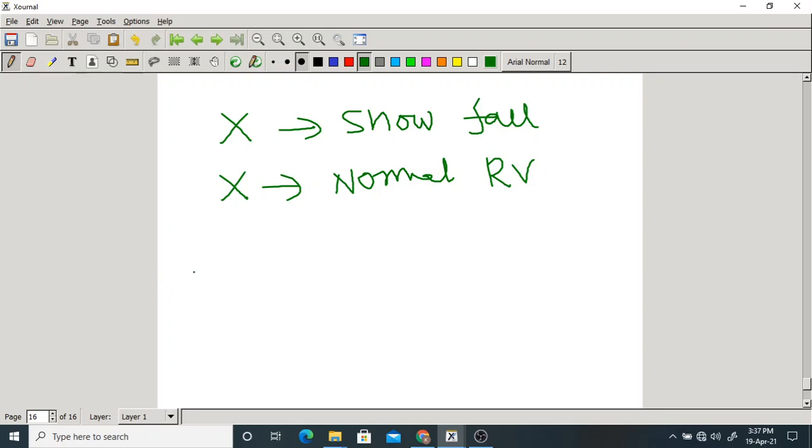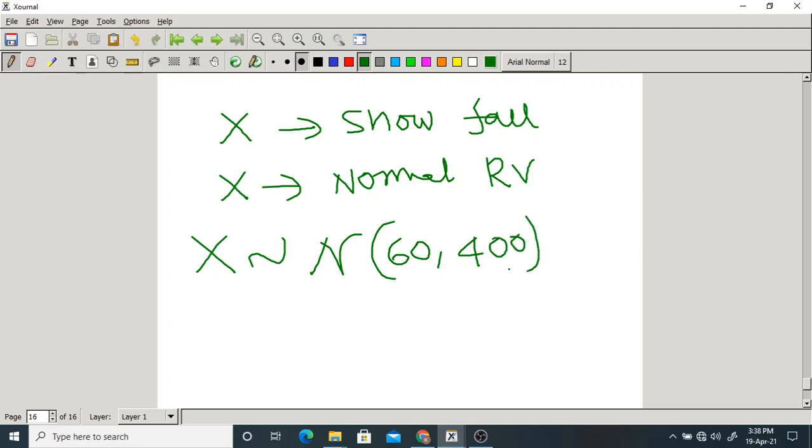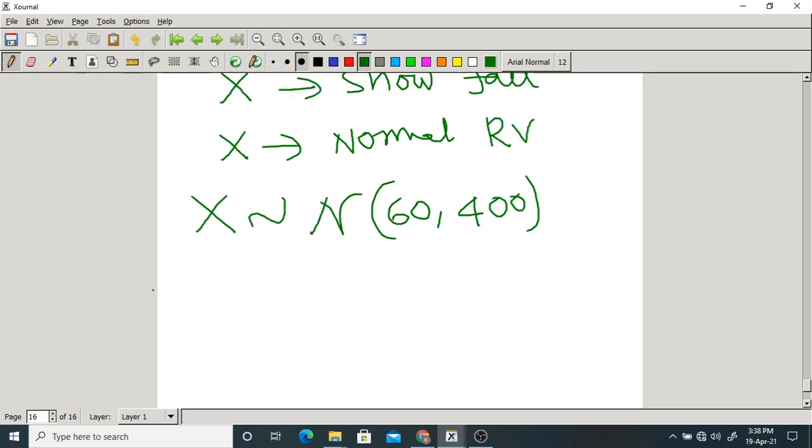Now, they gave you X is a normal random variable with mean how much? 60, and variance 400, because the standard deviation is 20. Now, it is not in the standard form. This X is not in the standard form, because to be in the standard form you must have 0 mean and unit variance. So here they are not 0 and 1.